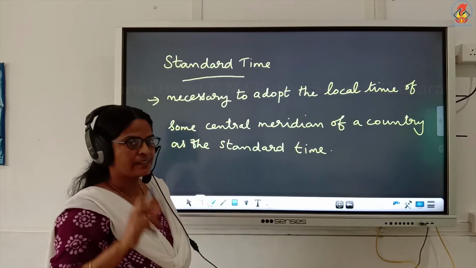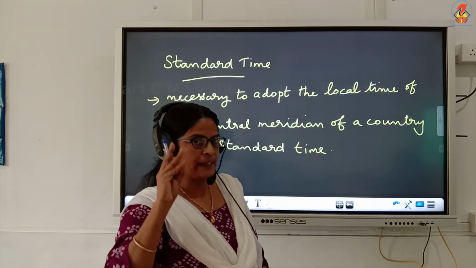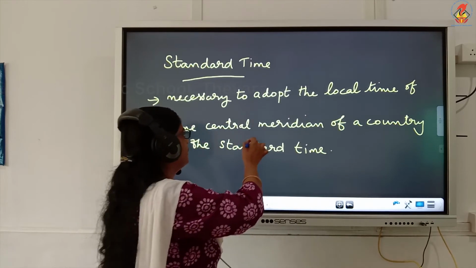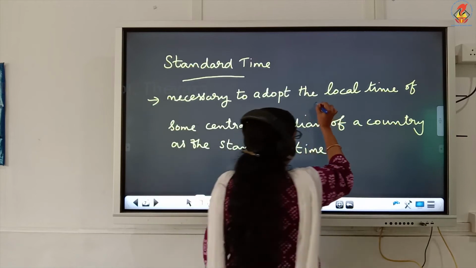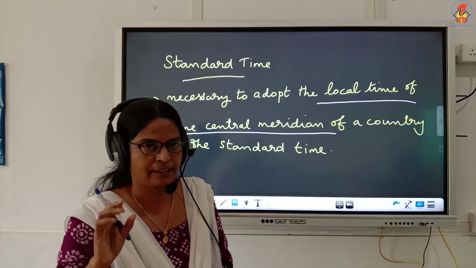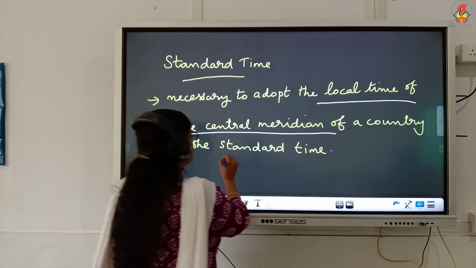How do we select it? Every country has to adopt the local time of some central meridian of that country as the standard time.